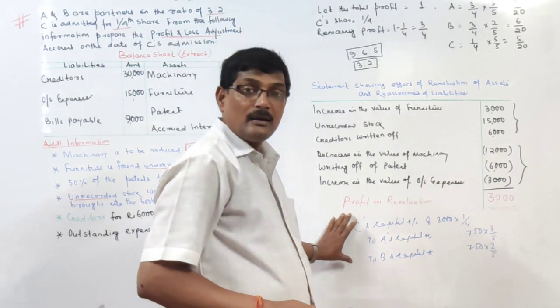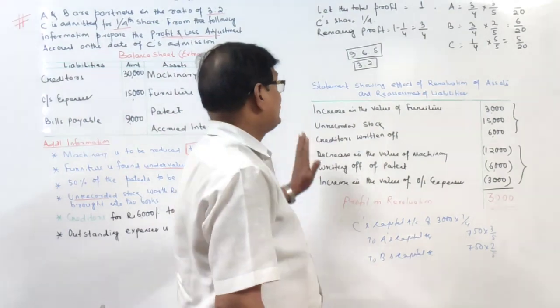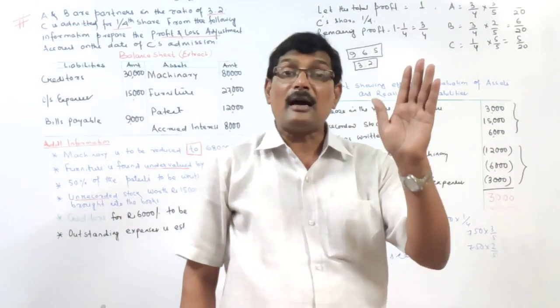If this will happen, when we will pass this entry and show the effect in the capital account, the assets and liabilities will remain unchanged.